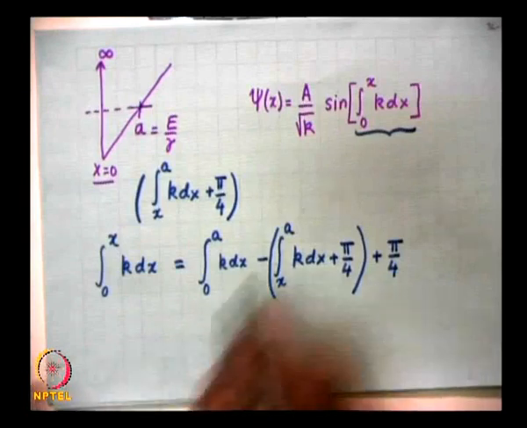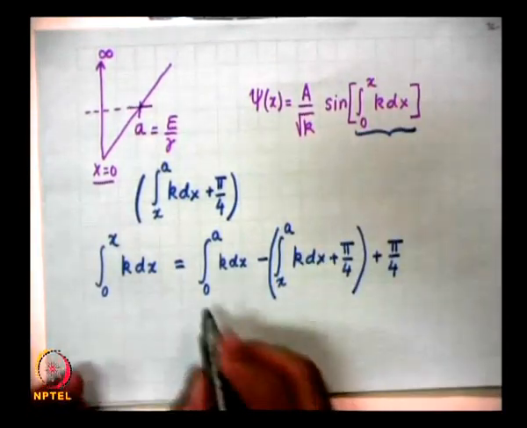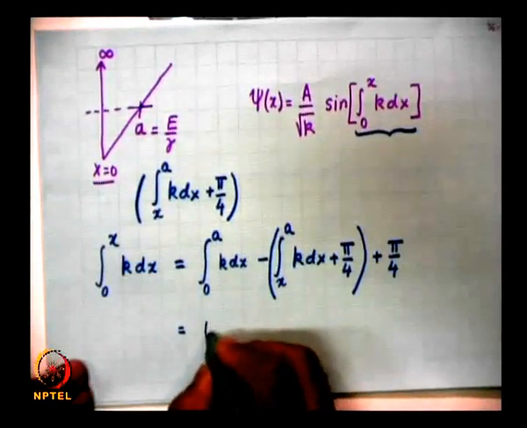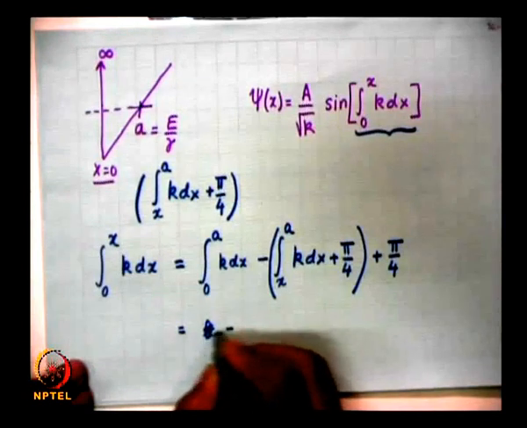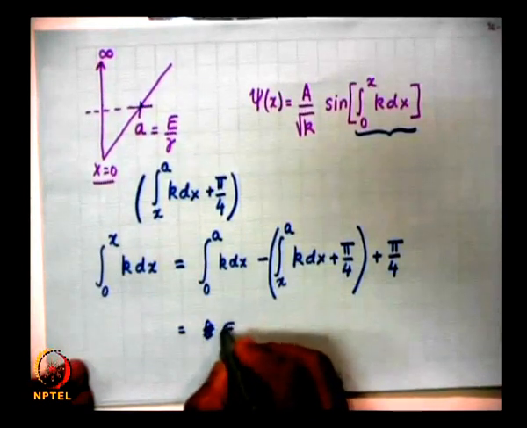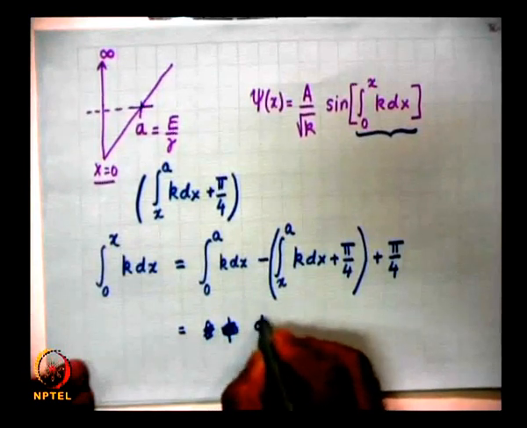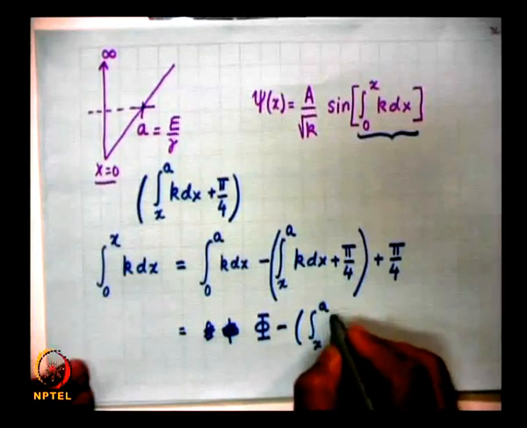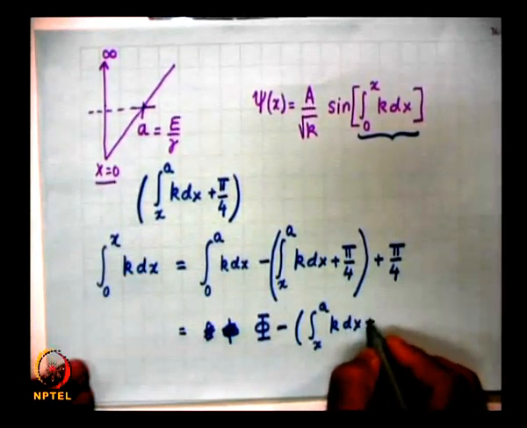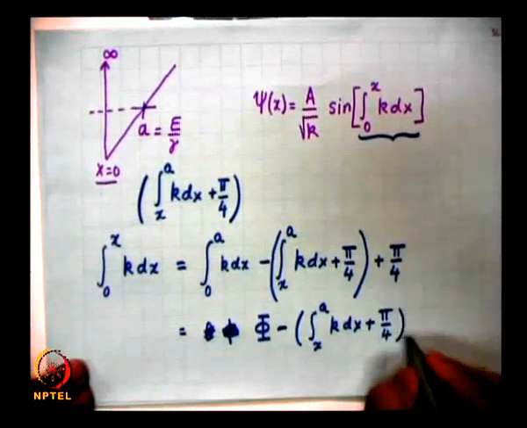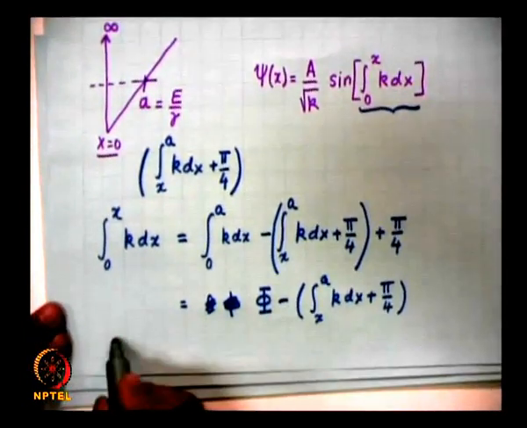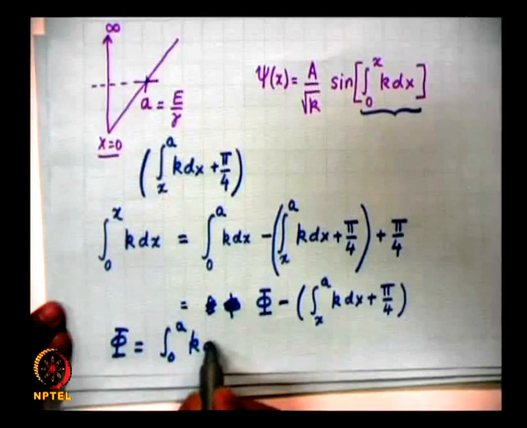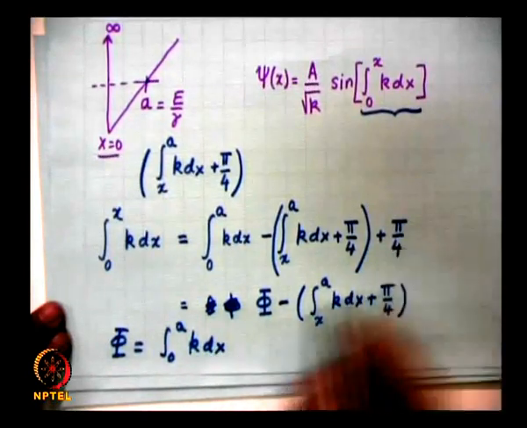So, let us suppose this is theta, or let me put it as phi. So, phi minus integral x to a k dx plus pi by 4, where phi is defined to be equal to integral 0 to a k dx plus pi by 4.